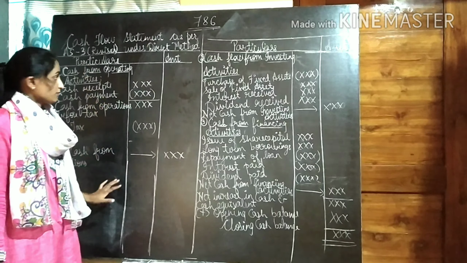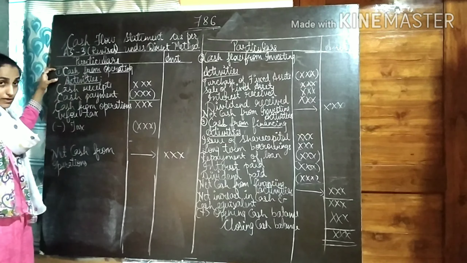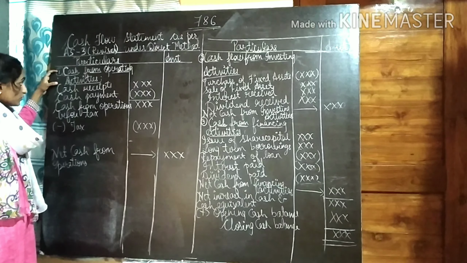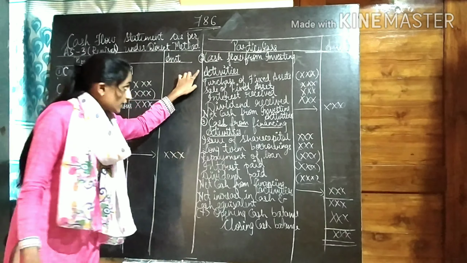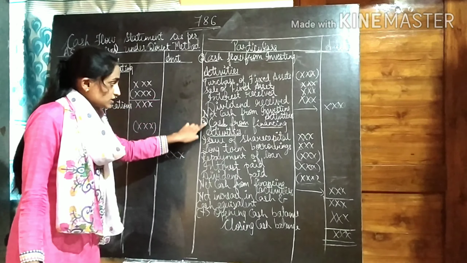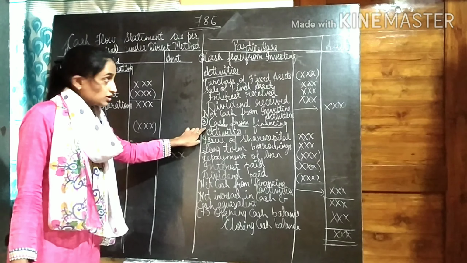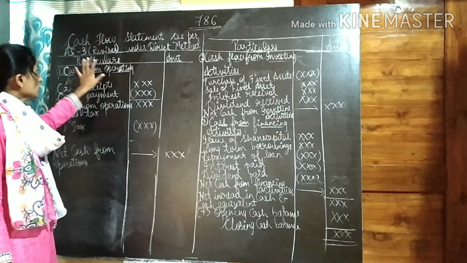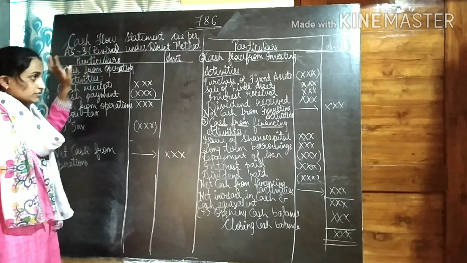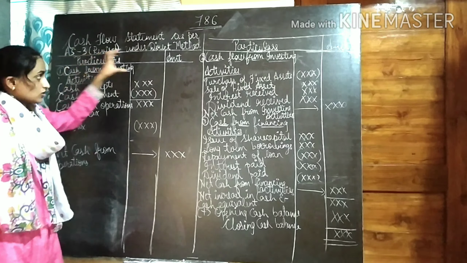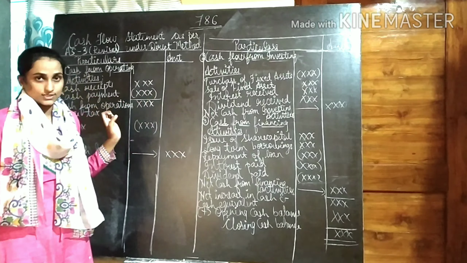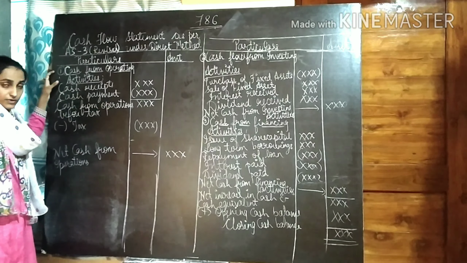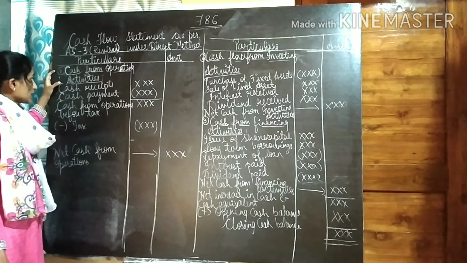Students, here is your cash flow statement as per Accounting Standard 3 revised under the direct method. So this is the format. It is divided into three parts, as I told you all: cash from operating activities, cash flow from investing activities, cash from financing activities. These are the three heads that you all should know in Accounting Standard 3 revised. All the transactions are recorded under these three heads. So now let us start with the first head, cash from operating activities.